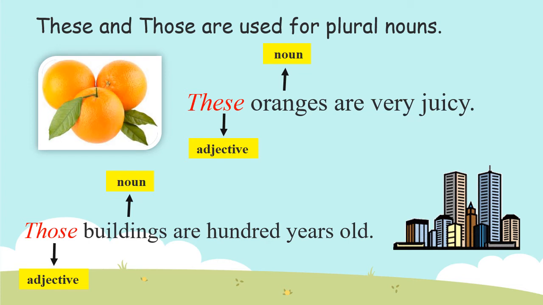So here you can see the word those is used just before the noun in a sentence. So this, that, these and those are demonstrative adjectives and they are used just before the noun in a sentence. I hope you have understood the demonstrative adjectives. So let us move ahead.